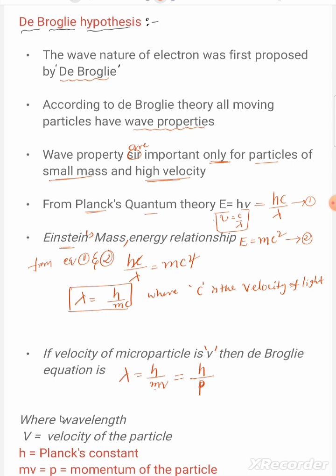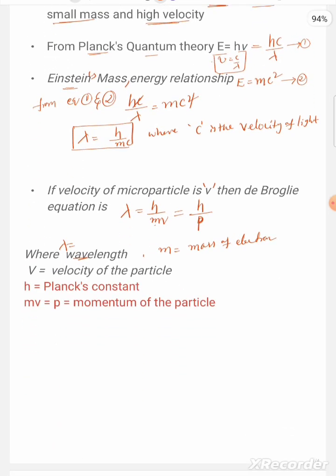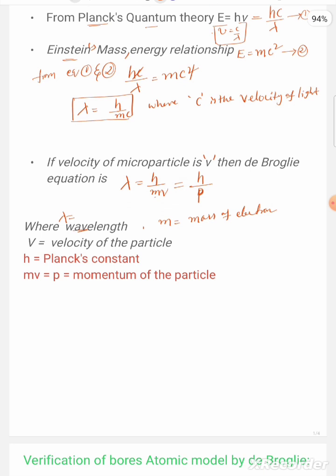Here lambda is the wavelength, v is the velocity, m is the mass of the electron, h is Planck's constant, and mv, the product of mass and velocity, or p, is the momentum of the particle.